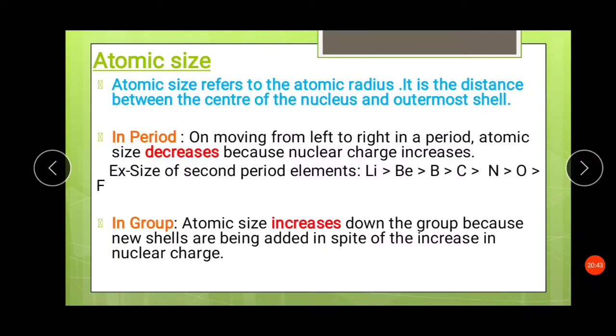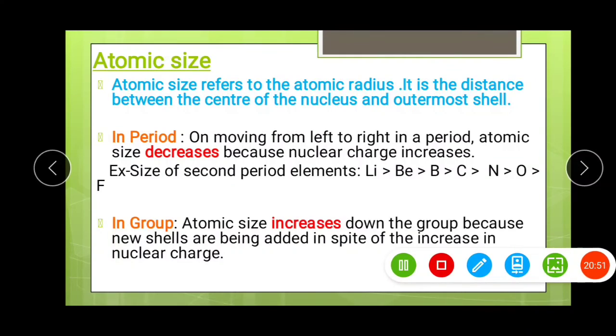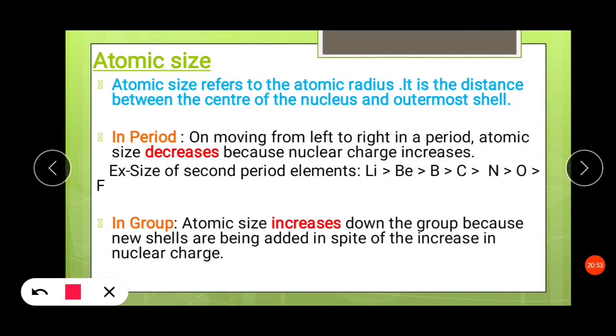Now the atomic size. The atomic size refers to the atomic radius. It is the distance between the center of the nucleus and the outermost shell. For example, this is the atom and this is the nucleus, small is the nucleus. So the distance between the nucleus and the outermost shell is the radius, and that will be the atomic size. Okay, so the radius of the atom is referred to as the atomic size.